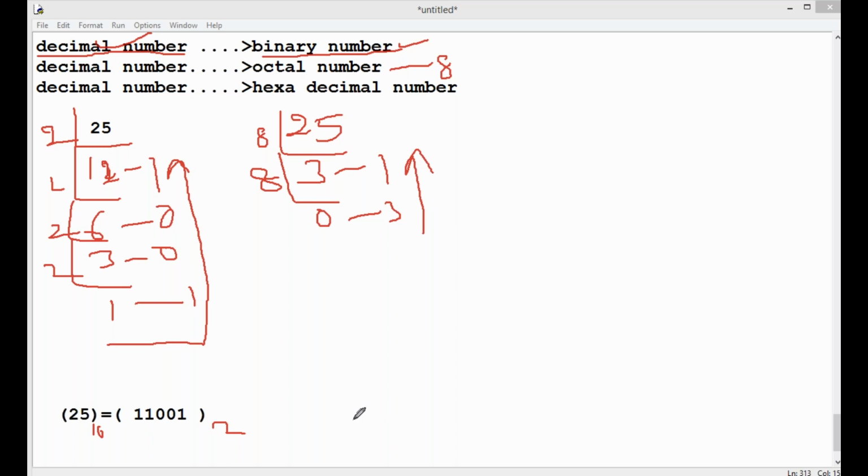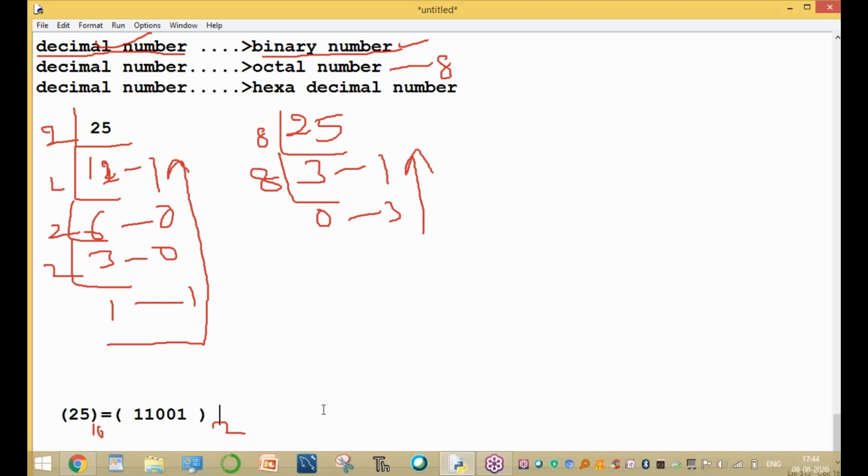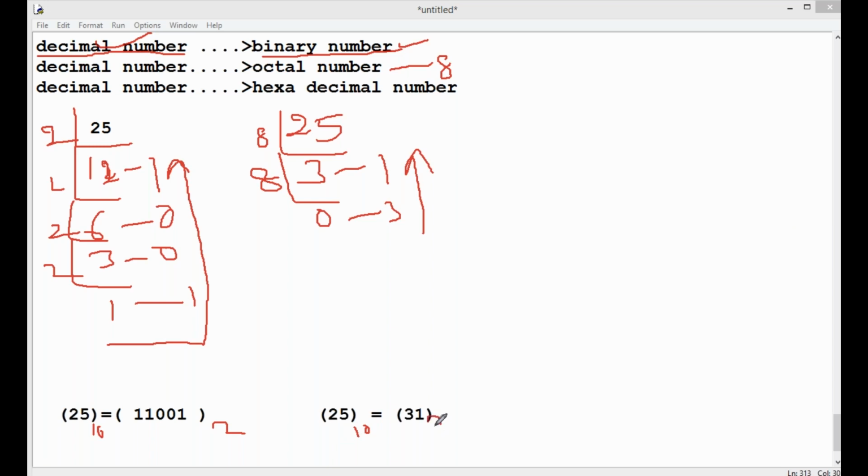Here the output is 25 of base 10 equal to 31 of base 8. 31 is an octal number. 25 is a decimal number.